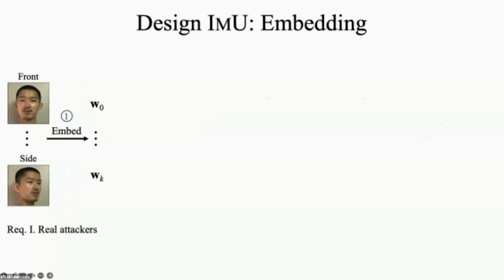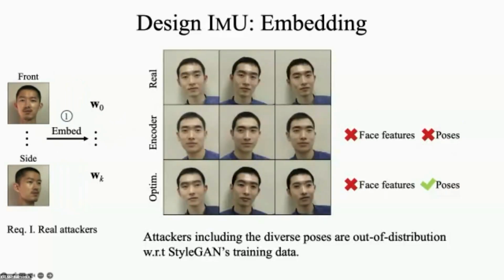To meet the first requirement, it's necessary to embed real attackers' images to W plus space. Here we show results of existing methods. The first row shows the real images. The second row shows the results of an encoder-based method. An encoder network is trained to map an image to a latent vector. The third row shows the results of an optimization-based method. It optimizes the latent vector directly for each image. However, none of them can faithfully embed the facial features and the poses at the same time.